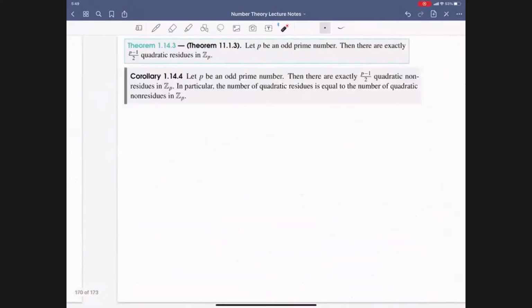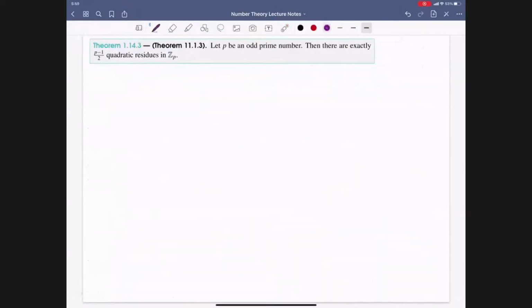So here's how the proof goes. We're going to start the same way. So consider the set S of quadratic residues. So we have 1 bar, 2 bar, all the way to p minus 1 bar, but we're going to be squaring each of these terms. So now this is the set of all the quadratic residues.